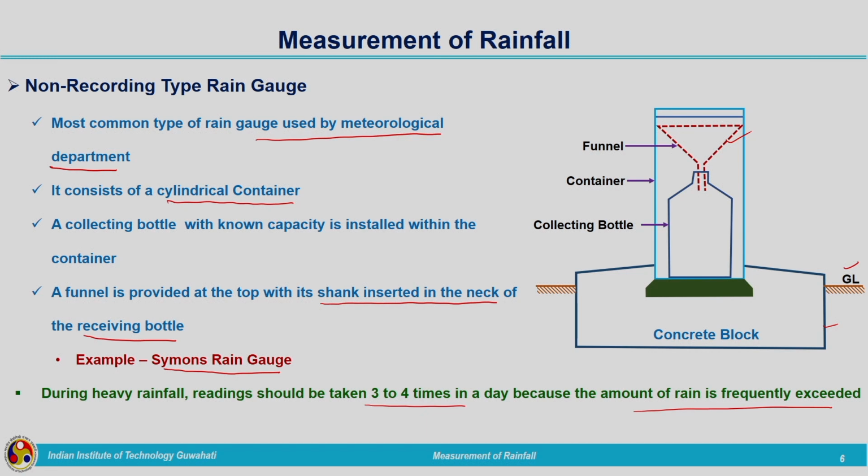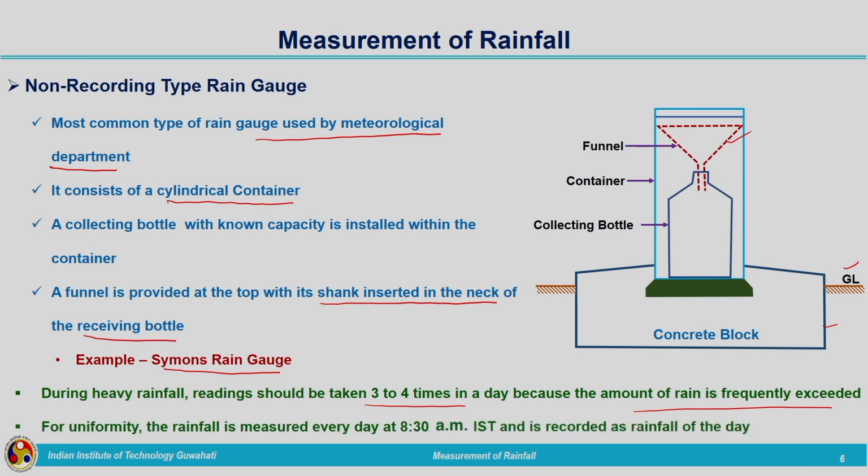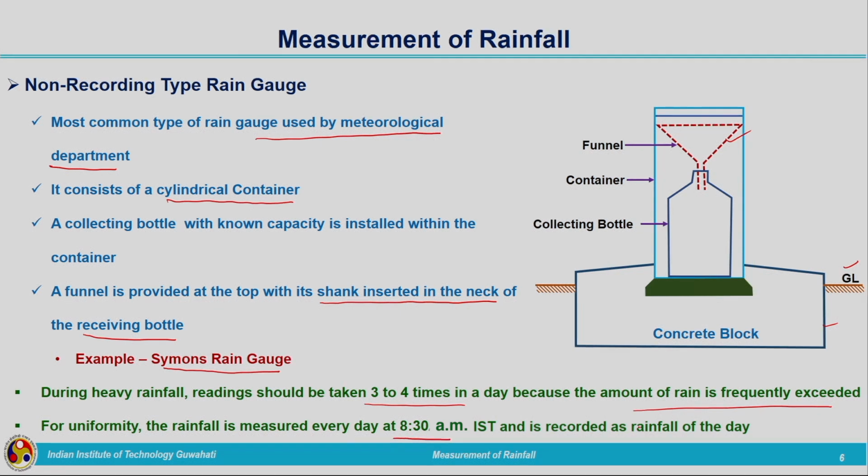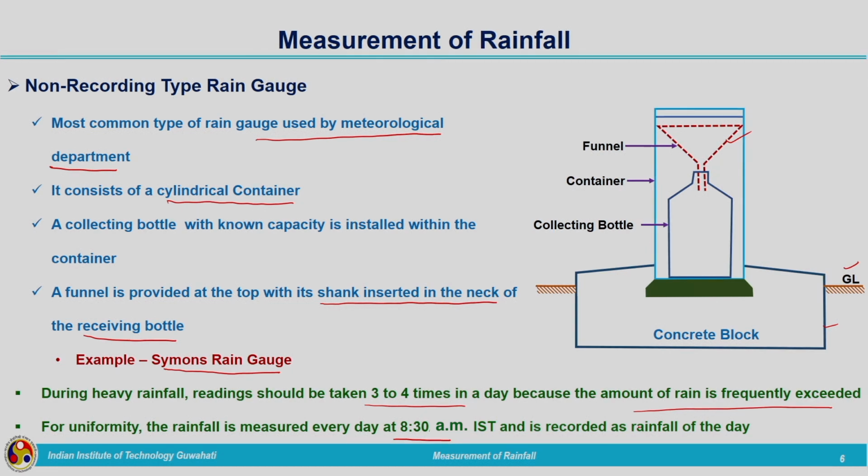So, in between, with an approximate calculation from our side, we need to manually replace the bottle. Usually the rainfall measurement is done at 8:30 am. For uniformity, it is recorded at 8:30 am every day. But during the rainy season, we need to increase the number of measurements. The example of this non-recording type of rain gauge is the Simon's rain gauge.